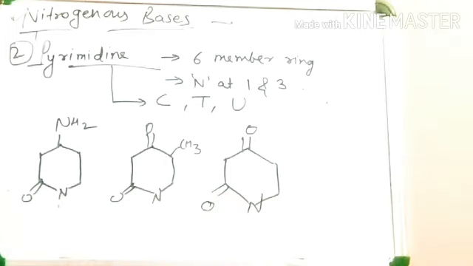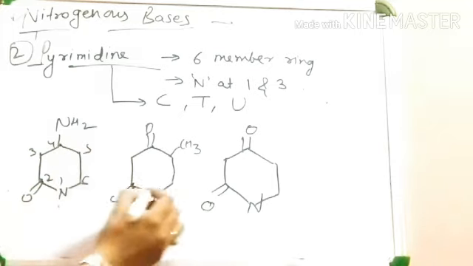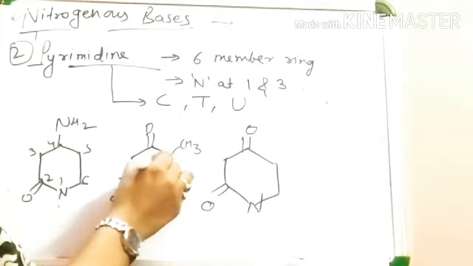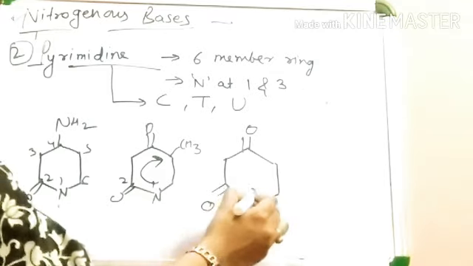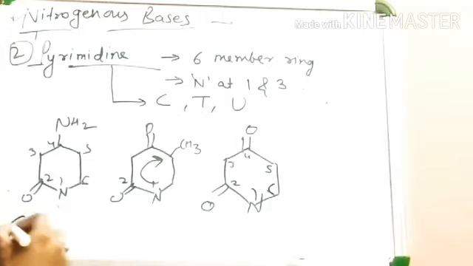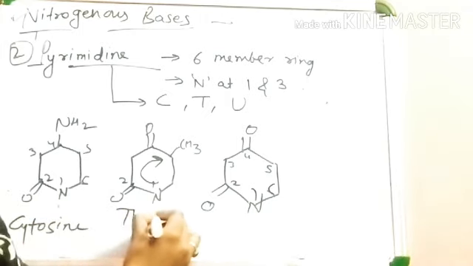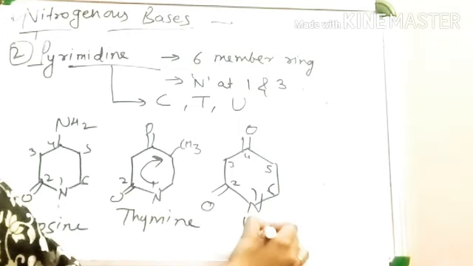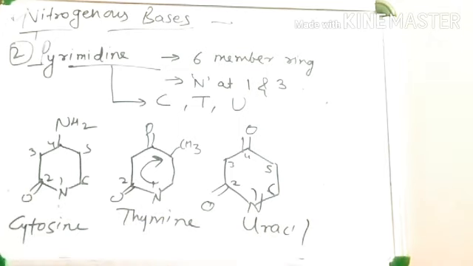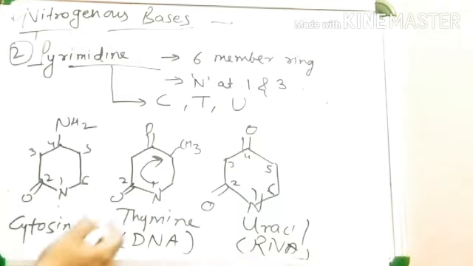So number 1, 2, 3, 4, 5, 6, numbering in this direction. This is cytosine, thymine and uracil. Thymine is the pyrimidine present in DNA, and uracil is present only in RNA in place of thymine.